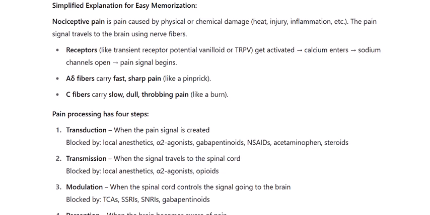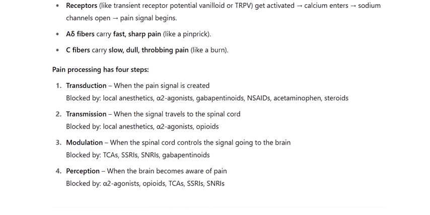3. Modulation, when the spinal cord controls the signal going to the brain, blocked by TCAs, SSRIs, SNRIs, gabapentinoids. 4. Perception, when the brain becomes aware of pain, blocked by alpha-2 agonists, opioids, TCAs, SSRIs, SNRIs.